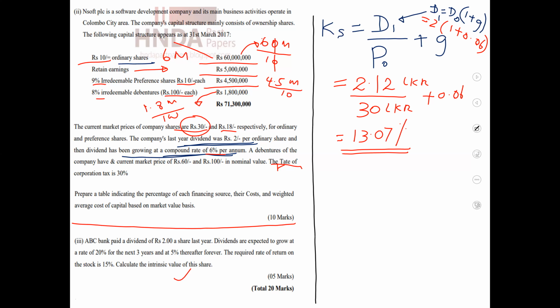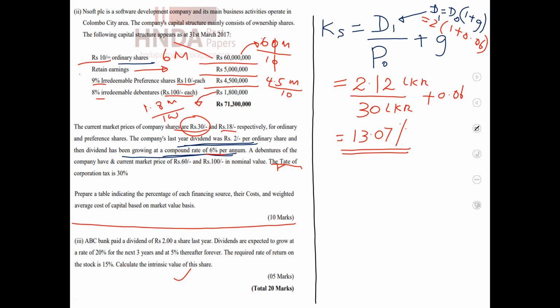Then the next source is retained earnings, which I will come to when we are preparing the table. Our next source of capital is preference shares, that is irredeemable preference shares. When discussing the calculation of cost of preference shares, I explained in my previous video that there are mainly two types of preference shares, redeemable and irredeemable.